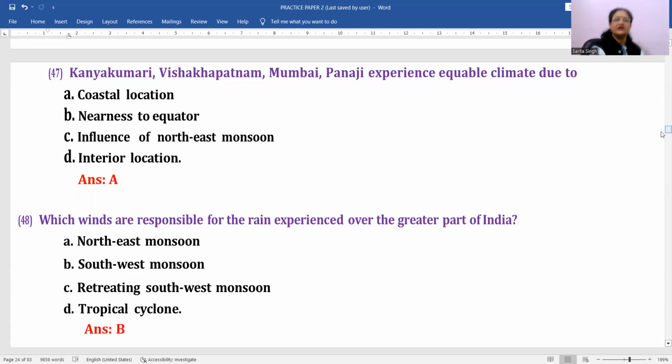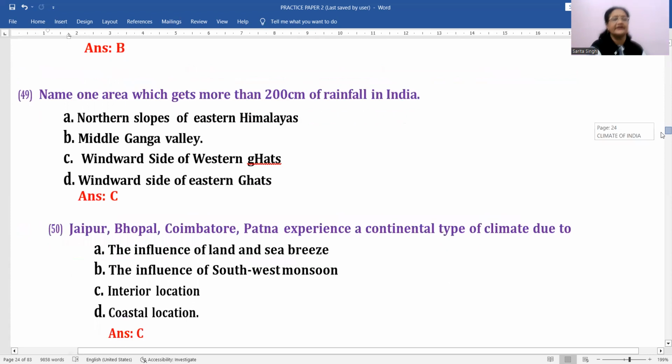Then which winds are responsible for the rain experienced over the greater part of India, maximum part of India? Maximum part of India gets rainfall during the rainy season. Okay. And during rainy season, we get mainly which monsoons? That is southwest monsoons. Okay. So that will be the correct answer.